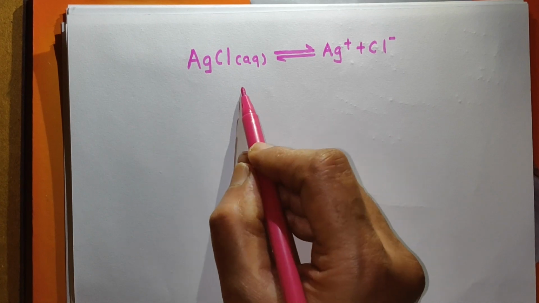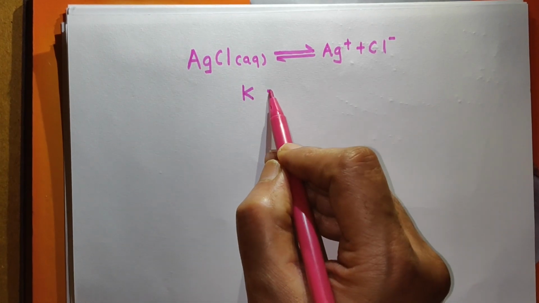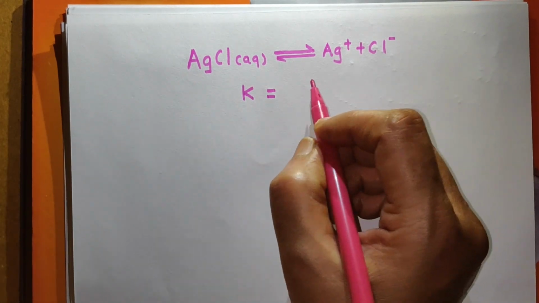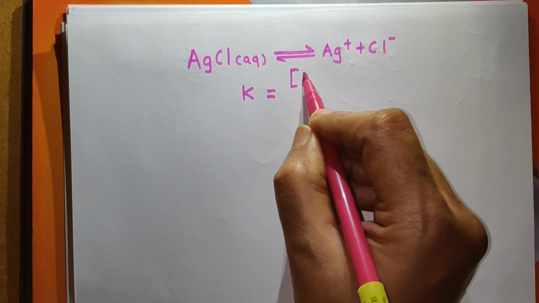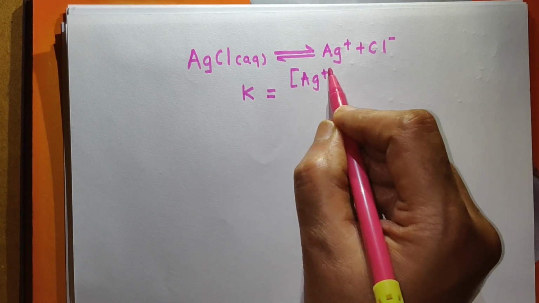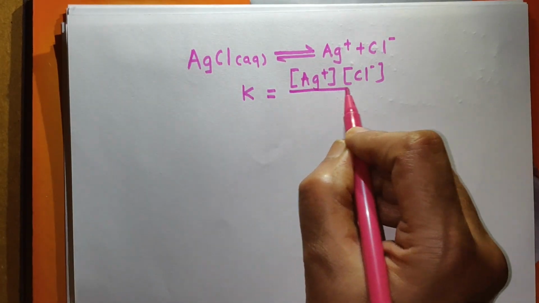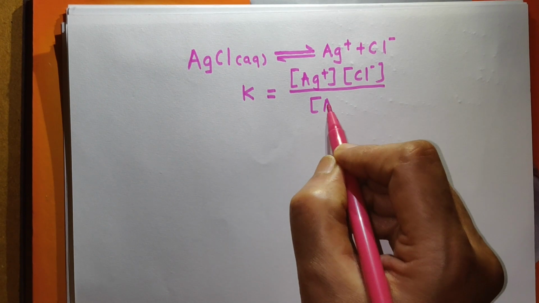Remember, if you apply the law of mass action and write the expression for the equilibrium constant for this reaction, it will be concentration of Ag plus into concentration of Cl minus divided by concentration of AgCl.